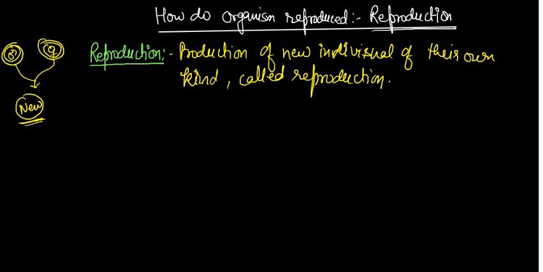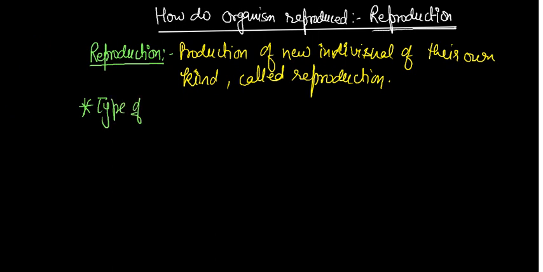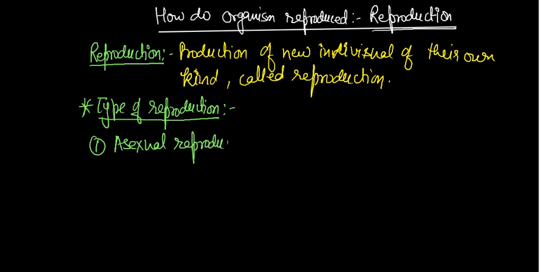The types of reproduction, as you already know, were in class 7, so we have to know about them. There are two types of reproduction. Number one is asexual reproduction. A means absent, sexual means sex. It means in that reproduction only one sex is required. That is called asexual reproduction.